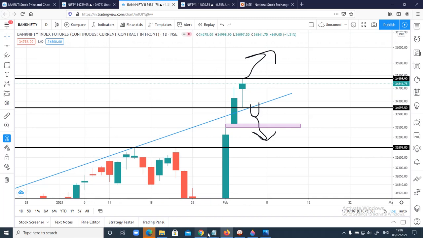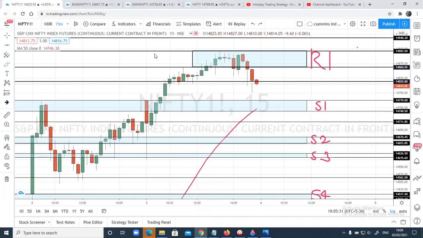Now talking about Nifty and Bank Nifty plans for tomorrow, guys, in case tomorrow price doesn't break the high and low, we also have a trade plan for that. Let me explain that. You can see here prices have retraced from the R1 zone, and for tomorrow this S1 zone is going to be a key level.